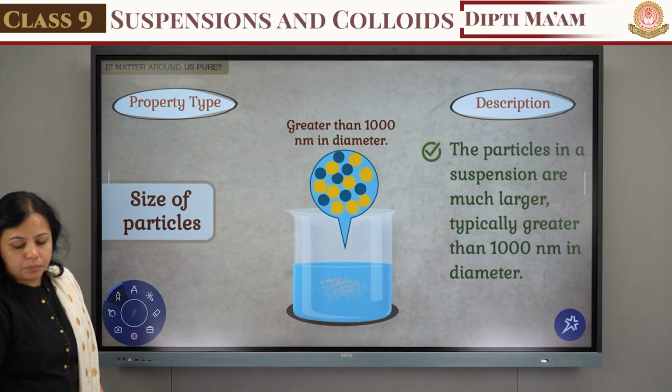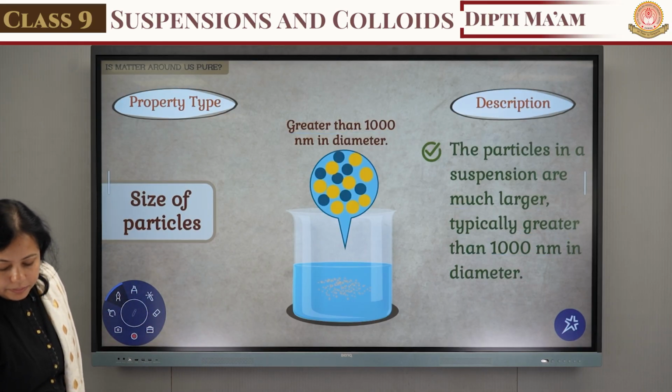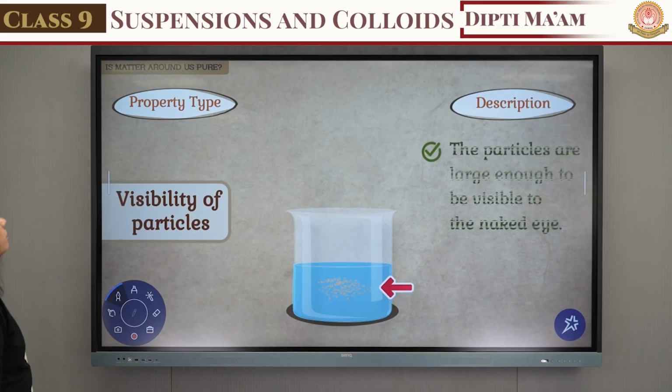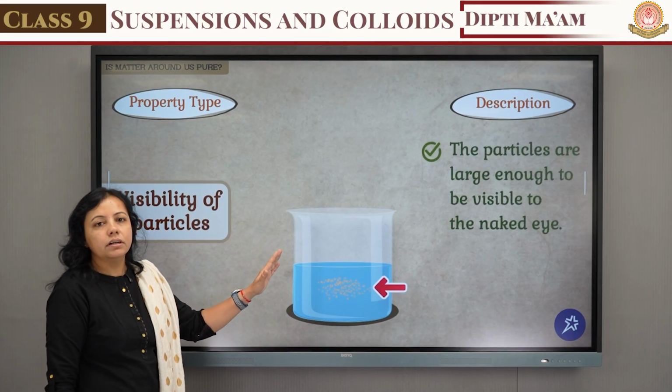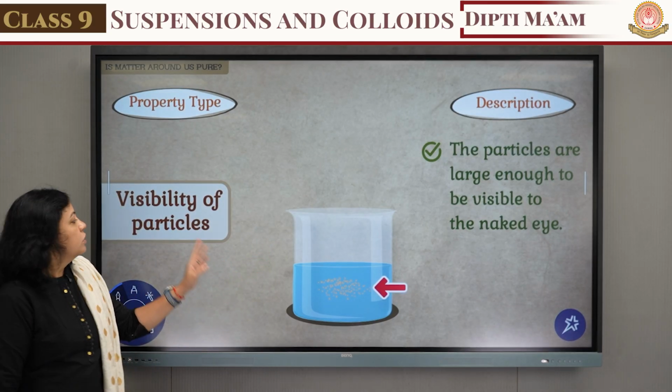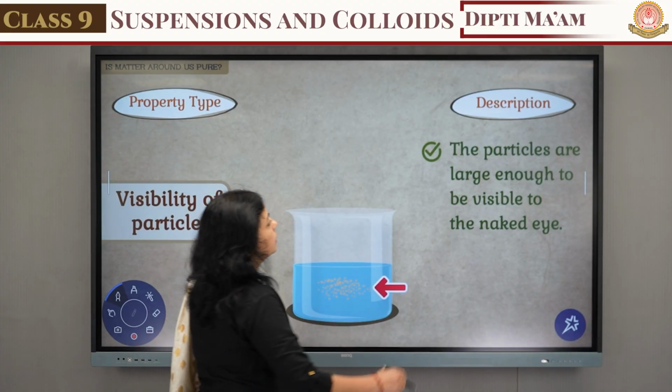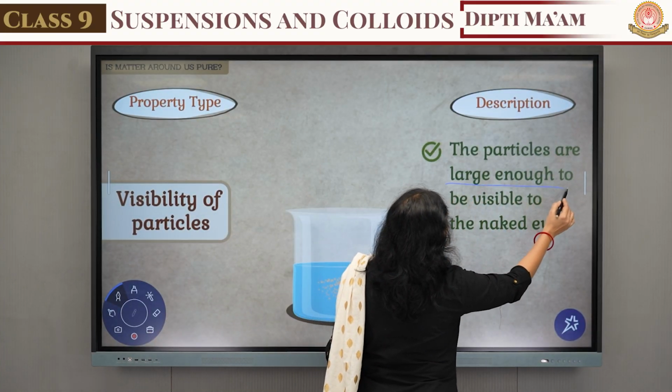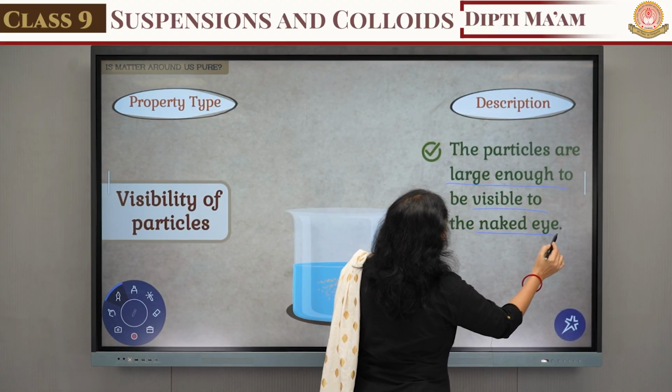Now let's see the second property, which is related to the visibility of the particle. Obviously, it is a heterogeneous mixture, so the sand particles do not mix properly with the water. You can see that the particles are large enough to be visible to the naked eye.